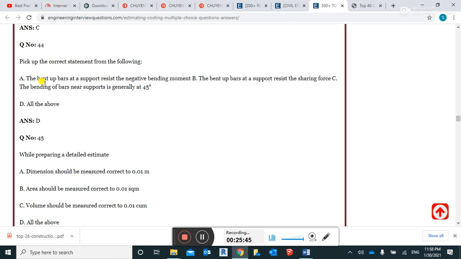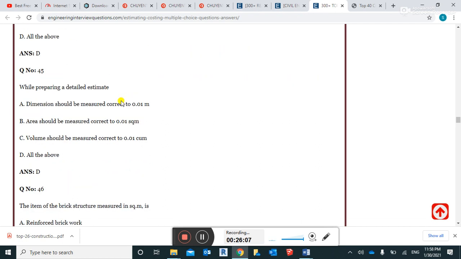The bent up bars at the support resist the negative bending moment. B is the bent up bars at support resist shearing. For option C, the bent up of the bars nearest the support is generally 45 degree. The right answer is all of the above. A option, B option, C option is the right answer.